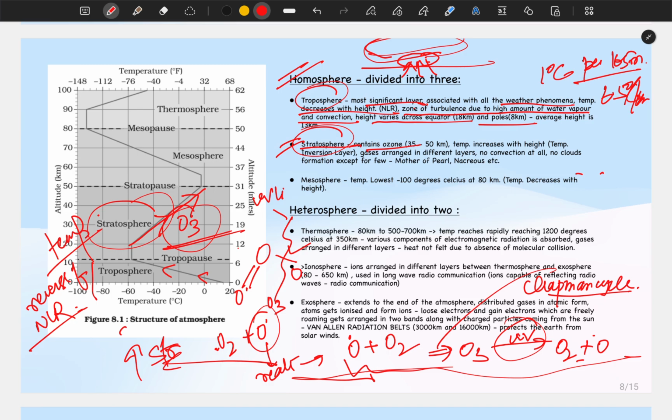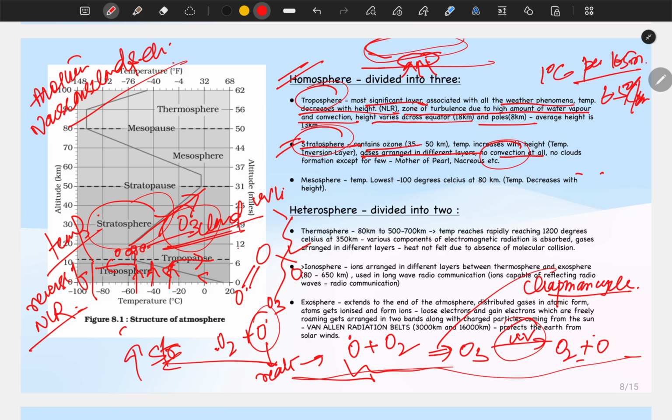Okay, so here the gases are arranged with no convection at all. We have seen that convection is confined to the troposphere only. They diverge along the boundary of the tropopause, and in some cases a few gases can escape, and they can form clouds here. Okay, can you name some clouds? They are mother of pearl, nacreous clouds, etc. Okay, a few clouds can form here, but it is the most ideal place to fly your aircraft, because there